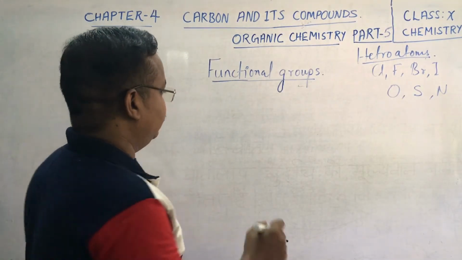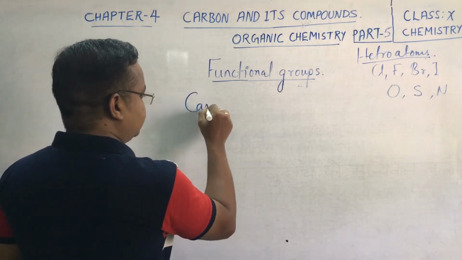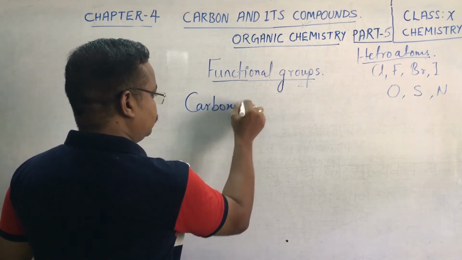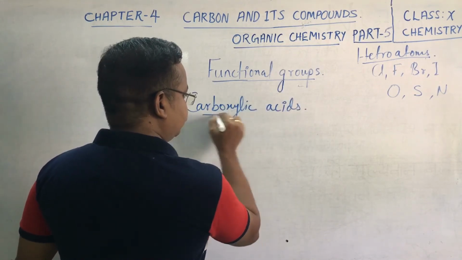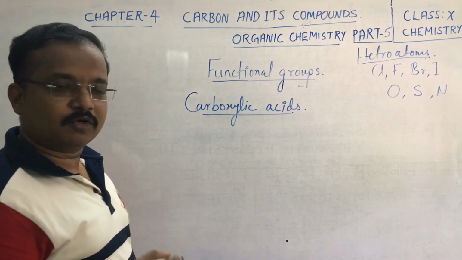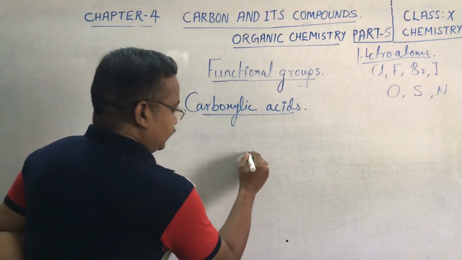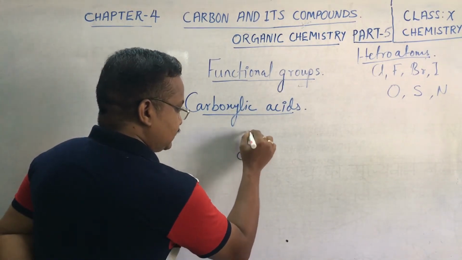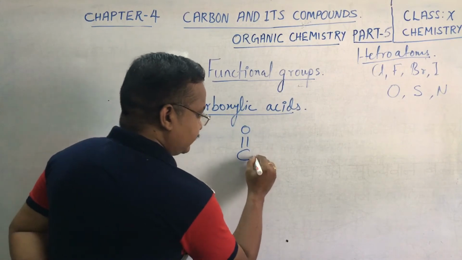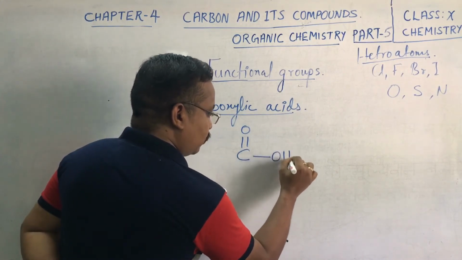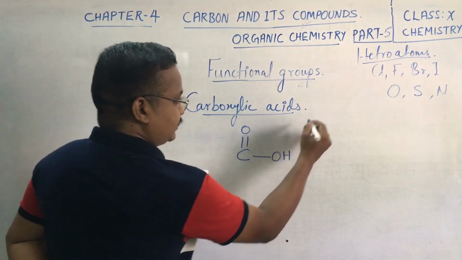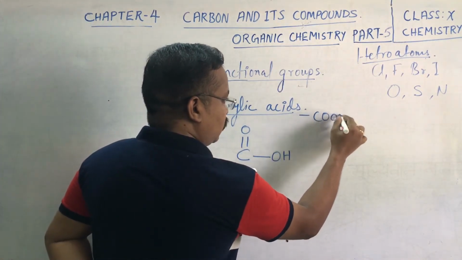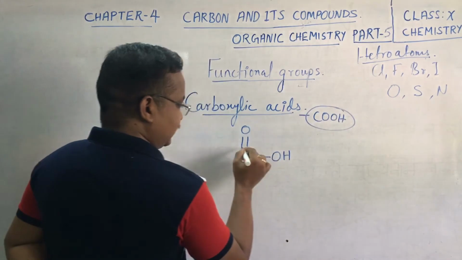Next we have carboxylic acids. In carboxylic acids, carbon is included, C double bond O is there, and along with that the alcoholic group OH is also there. That is the COOH group.